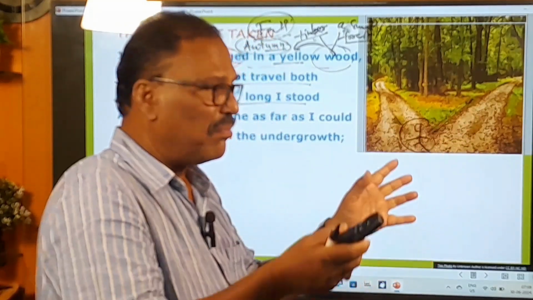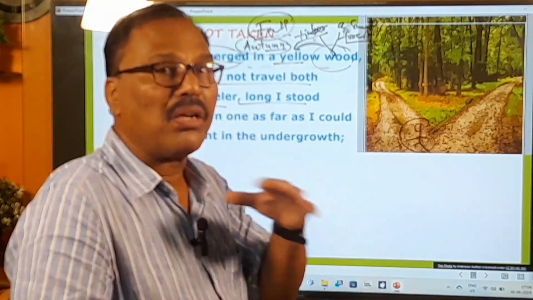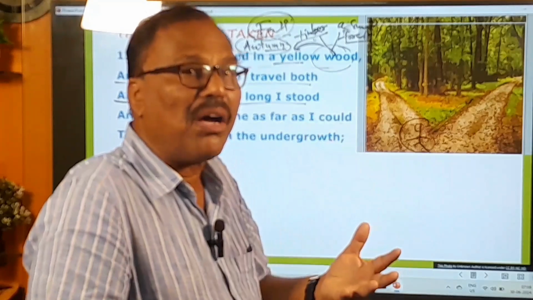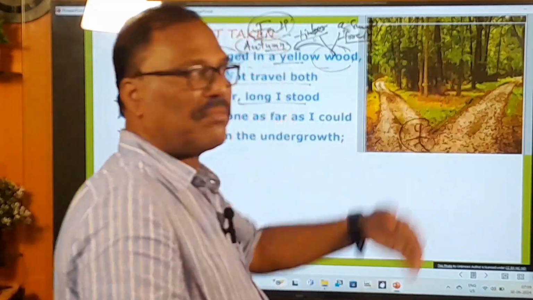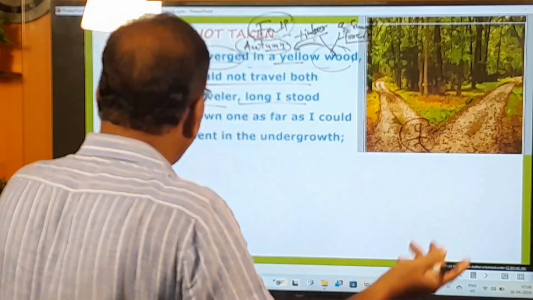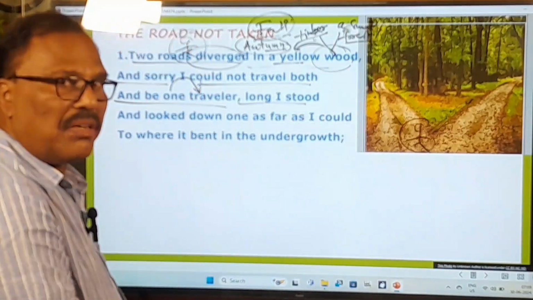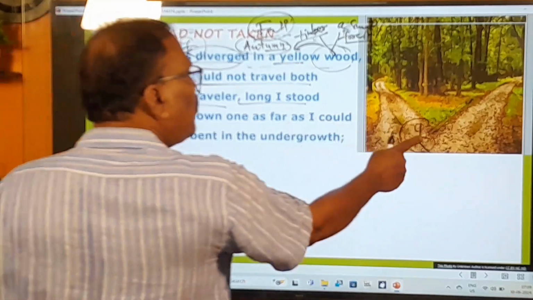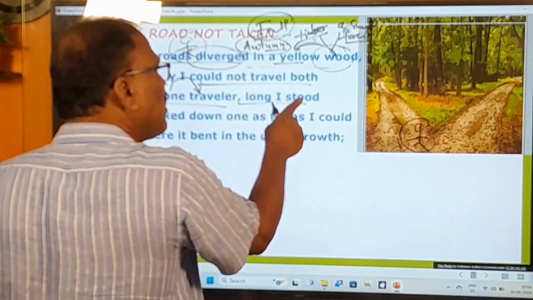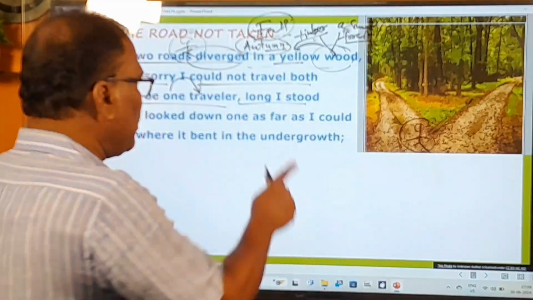So when you are in such circumstances, what happens? You also feel very much confused. You also feel some kind of dilemma as to which road to take, whether to take up this road or this road. You'll be in a confusion. So in the same way, here this poet Robert Frost also was in confusion. He was in a dilemma, and therefore he stood there for a long I stood. Long means for a long time. I stood means the poet stood there pondering over which road to take up. That's the meaning of this.